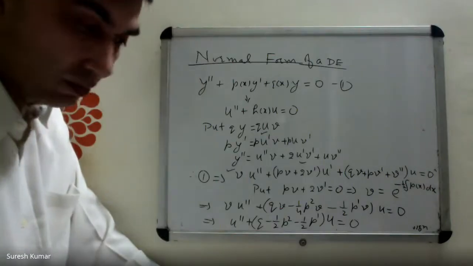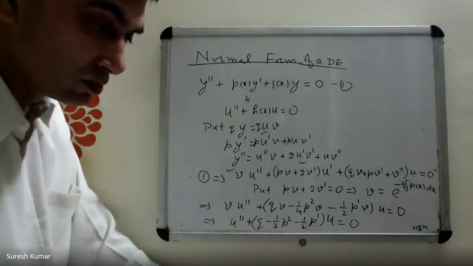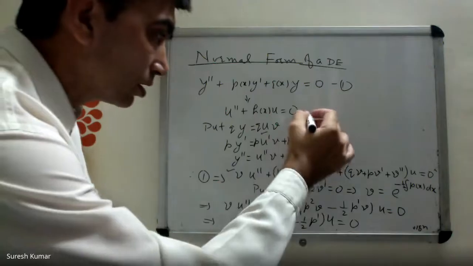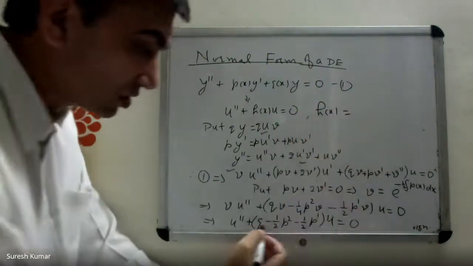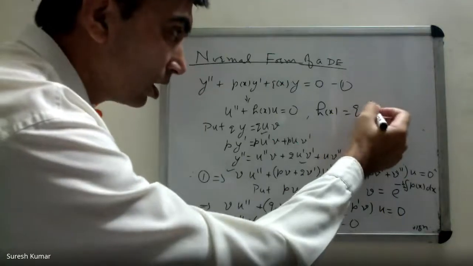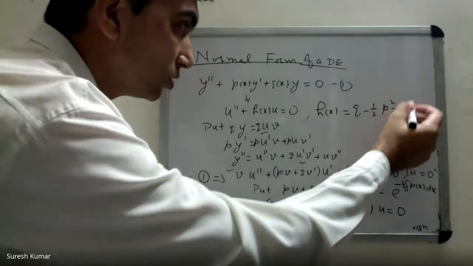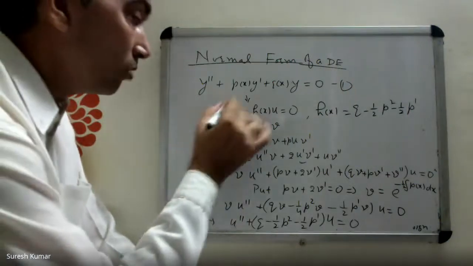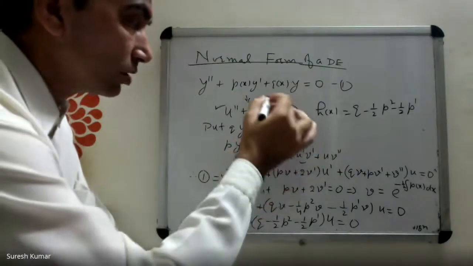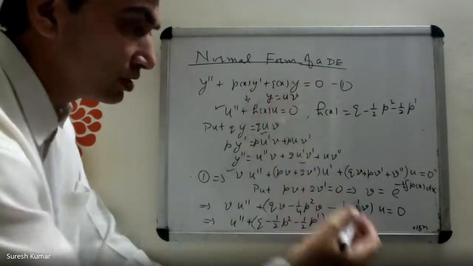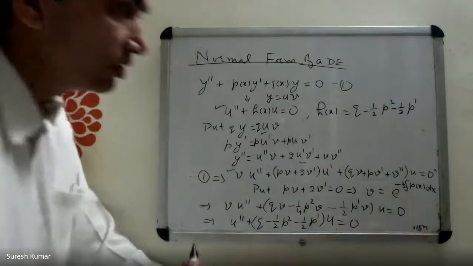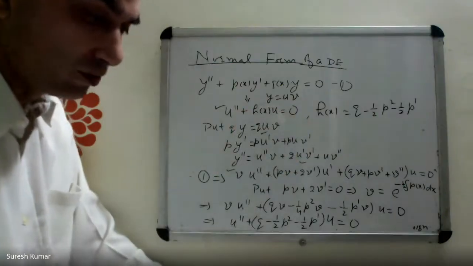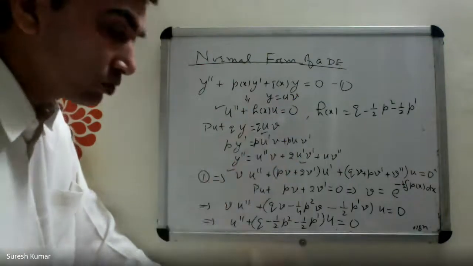Is it fine? Yes, sir. Okay. So what is H(x) in this form? H(x) is this function, Q minus half P square minus 1 by 2 P prime. This form of the differential equation, with this transformation y equal to uv, where v is e power minus half integral P(x) dx, is called the normal form, where the first derivative is not present.